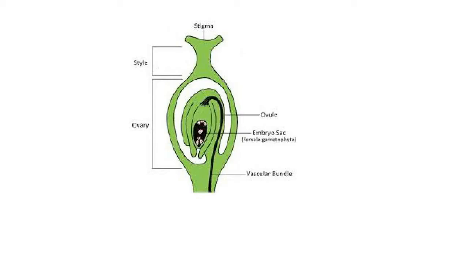The generative nucleus divides again into 2 male gamete nuclei, which are called the sperm nuclei. Thus there are 3 nuclei which are not separated by cell walls, so they share a common cytoplasm. The pollen tube grows through the stigma and style by dissolving the tissues with the help of enzymes and reaches the ovary. Here it pushes through the micropyle and reaches the embryo sac. The tube nucleus, which has directed the growth of the pollen tube all the way down, now disintegrates.